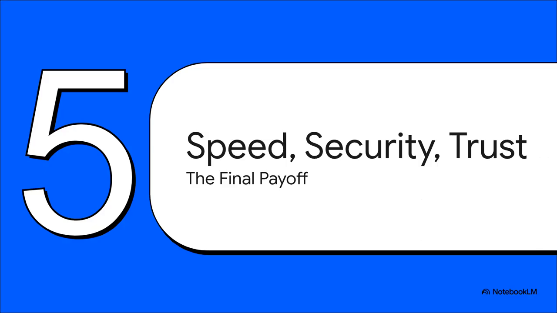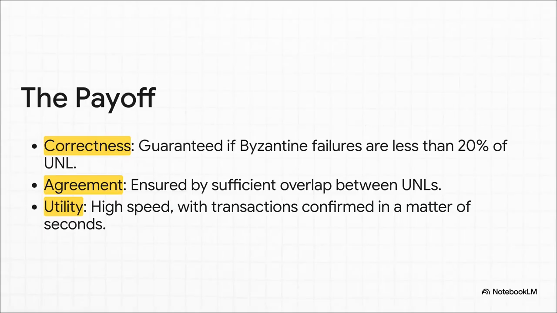All right, so let's tie this all together. We've seen how the UNL and the voting works. But does it actually deliver on those three goals we talked about at the beginning? You bet it does. For correctness, you're good as long as less than 20% of your trusted list is acting shady. For agreement, that's guaranteed by making sure the UNLs have enough overlap.